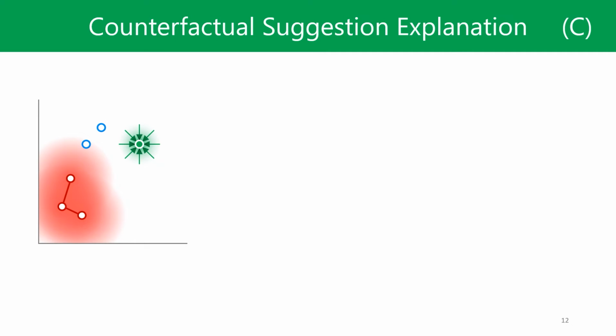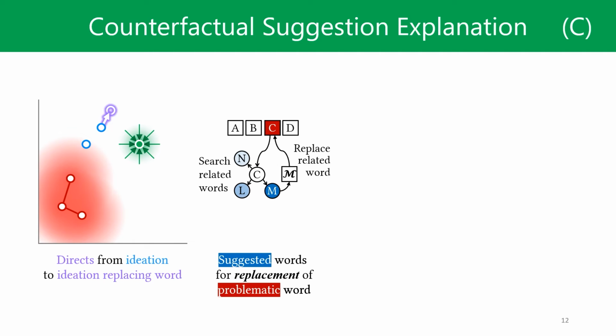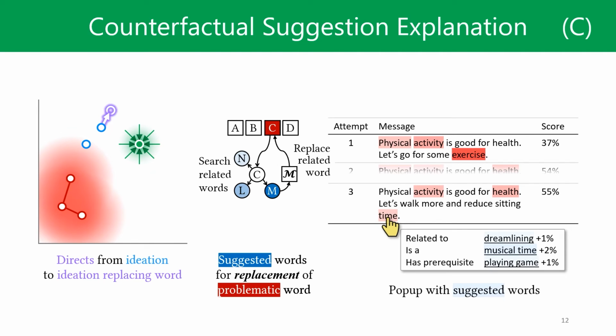Third, we provide counterfactual suggestions to replace certain words in the ideation. Word C is problematic in this message, so we search related words from the ConceptNet knowledge graph as alternatives to replace C. In this example, we see 3 suggestions with a potential effect on the ideation score when replacing the target word. We expect ideators to get inspiration from the suggestions.